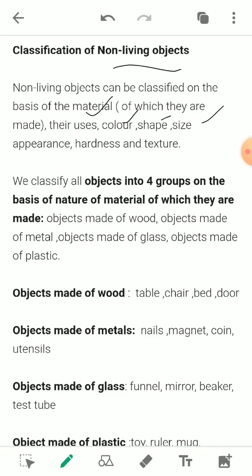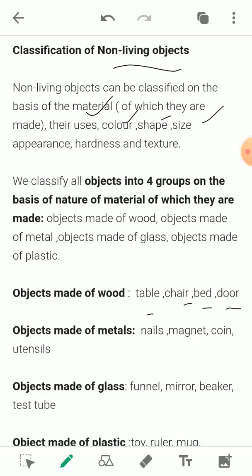Now, if you see, some objects are non-living, but they are made up of wood. Okay, so a table, chair, bed, or door. All these are non-living. They show the properties of a non-living object, but they are classified on the basis that they are made up of wood, or consist of wood.